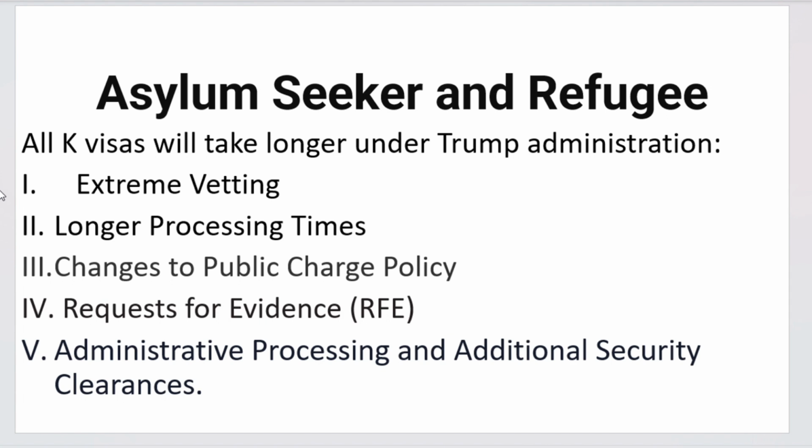We already know asylum seekers will be extremely affected by Trump administration policy. We expect increased wait times and heightened scrutiny at the port of entry, and, for example, the Remain in Mexico policy will be applied. So if you come through the border, you will stay in Mexico until a judge gives a final decision on your asylum case.